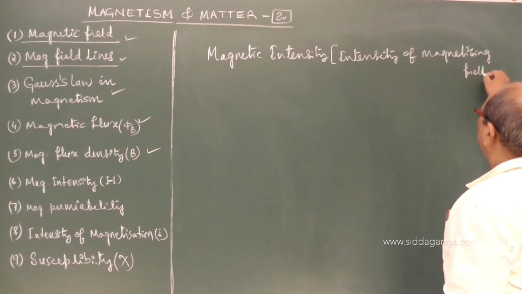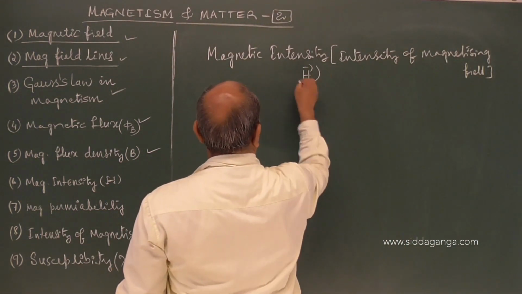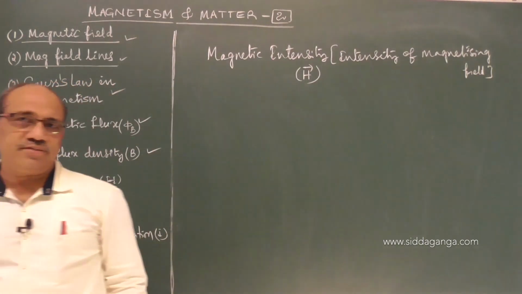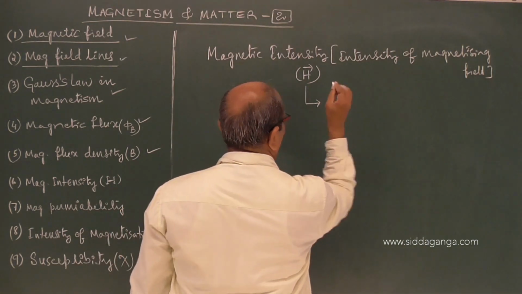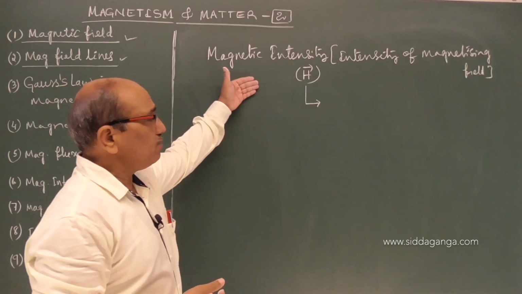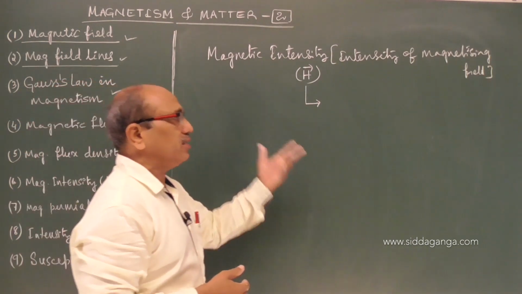Representation is H. It is a vector. Magnetizing field. So this magnetizing field induces magnetism in magnetic materials.